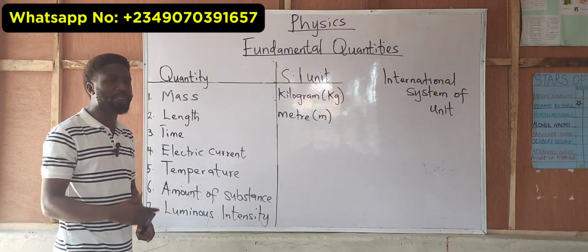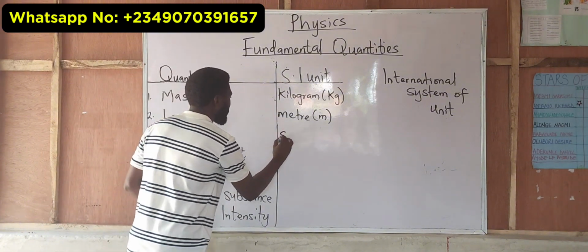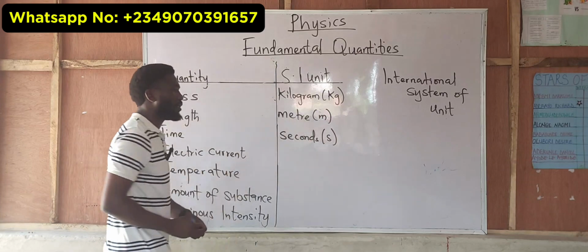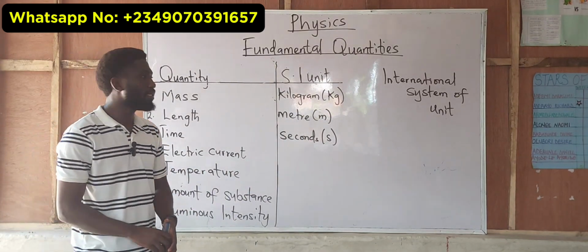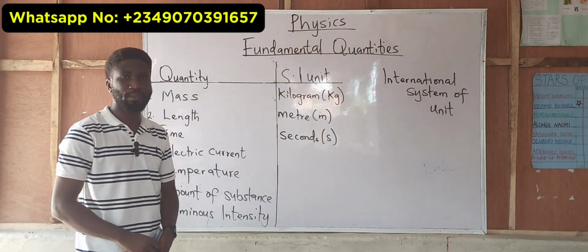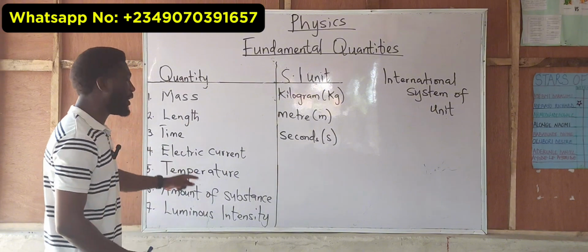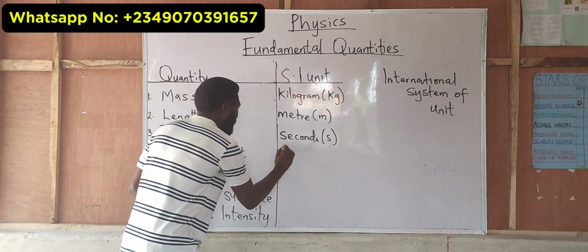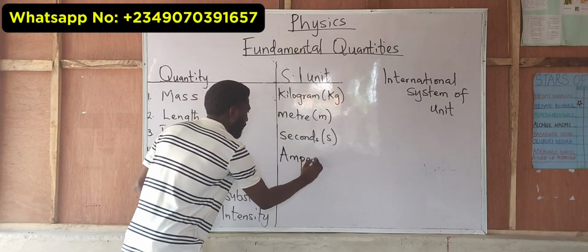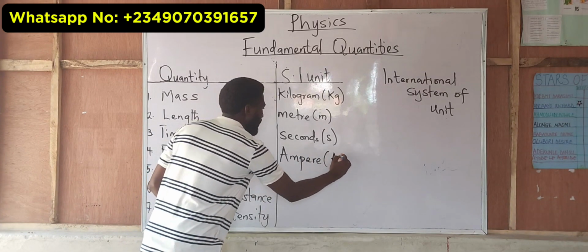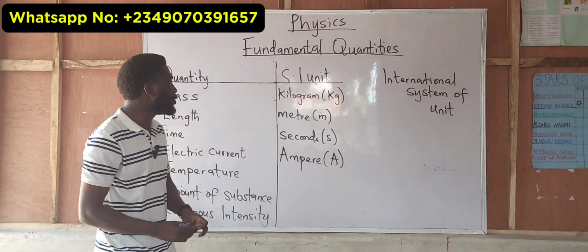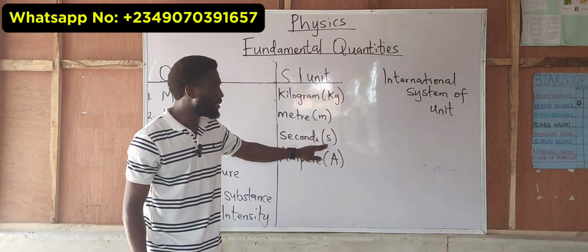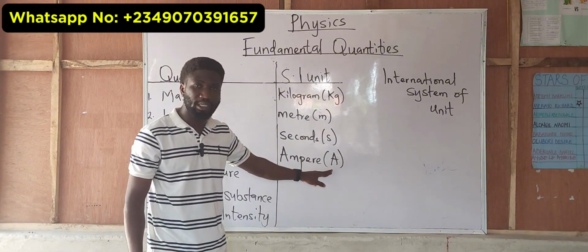The SI unit of time is said to be second, and s is the symbol. We have electric current. The SI unit of electric current is ampere, capital letter A. Please mind you, this is small letter m, small letter s, and this is capital letter A.